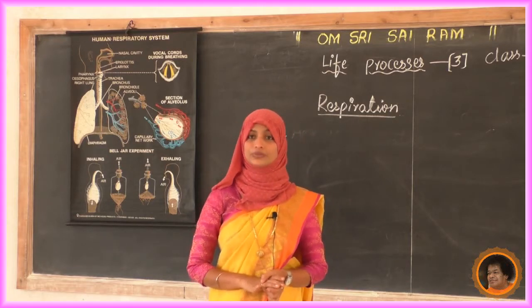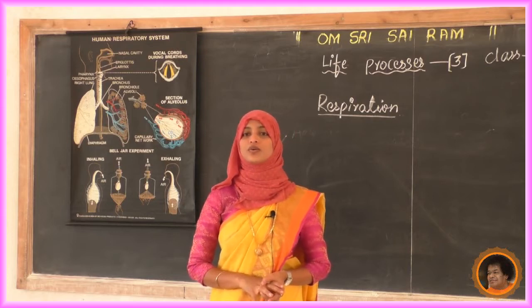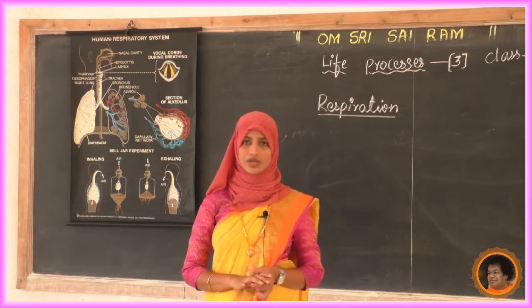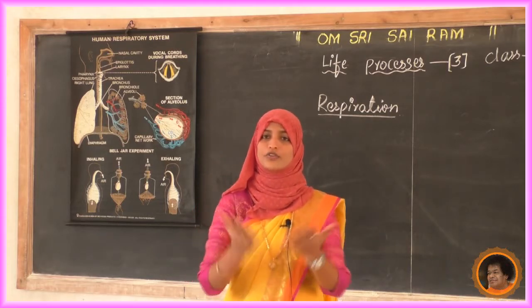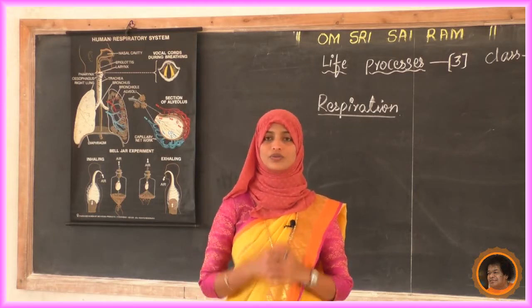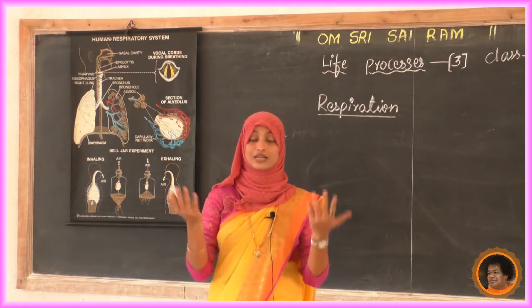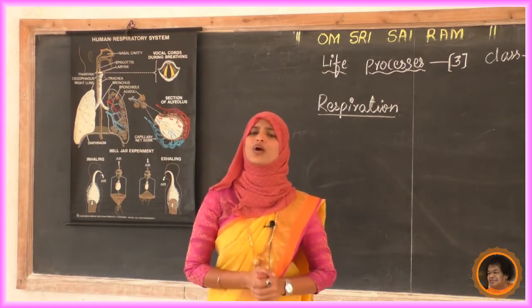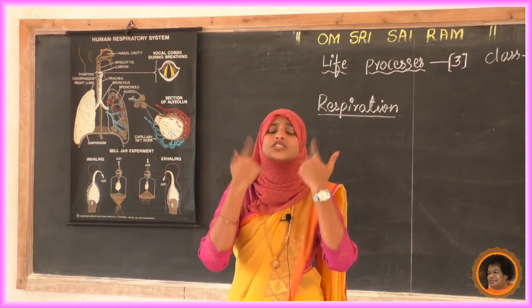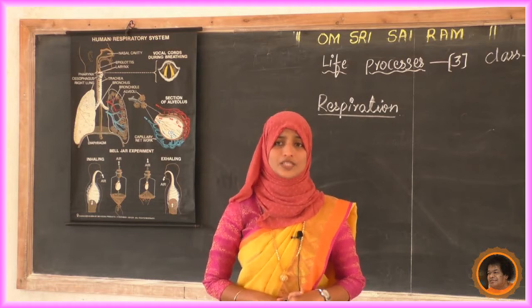Some people have the habit of smoking. So what happens in a smoking person? It is going to destroy, because we know that smoke contains harmful gases. Those who are smoking are getting harmful gases like carbon monoxide. So it is destroying that mucus and those small hairs.